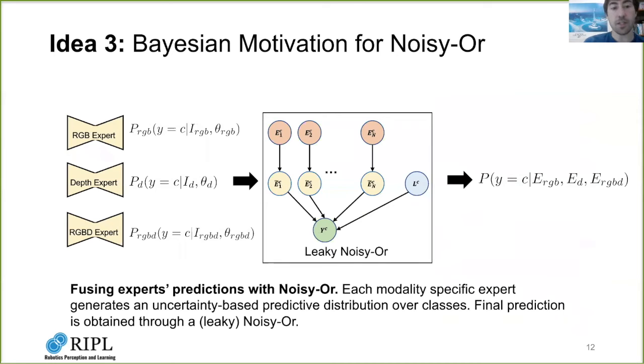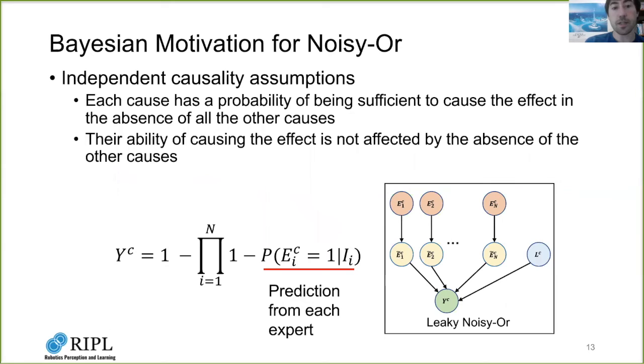We model the fusion process as a graph where each independent segmentation branch contributes to the final prediction. We view each segmentation branch as an independent expert. An arbitrary number of these experts can be added or removed without affecting the ability to produce complete predictions. The specific model we use is noisy OR. It can approximate conditional probability under the independence of causal inference assumption. Under the independent causality assumptions, the conditional probability distribution can be approximated as a noisy OR operation. Here we list the two independent assumptions. We argue that the individual segmentation networks satisfy these two assumptions because each network can produce complete segmentation with or without the others.